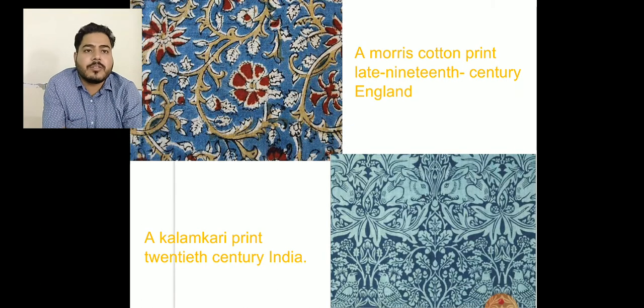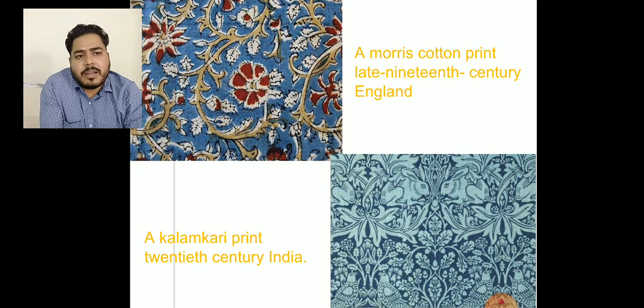Now we can see two pictures. The first one is a Morris cloth print from the late 19th century in England, and the other one is a Kalamkari print. We know that Kalamkari was a famous printing art of India, which was practiced mostly in Tamil Nadu, Andhra Pradesh and Telangana.